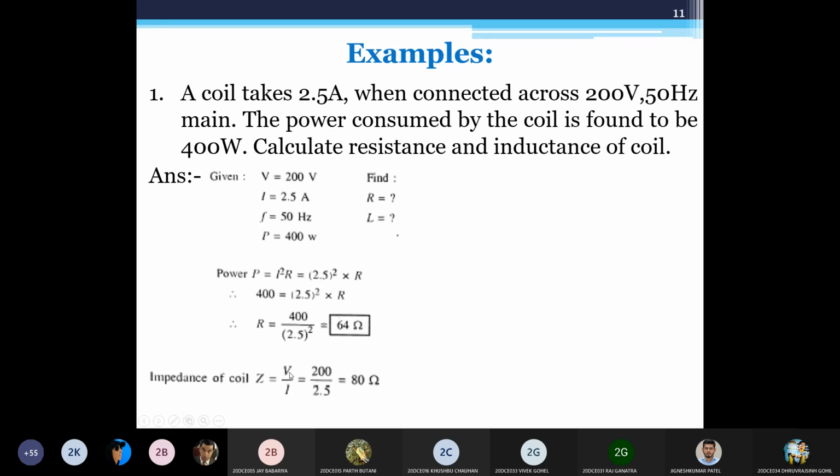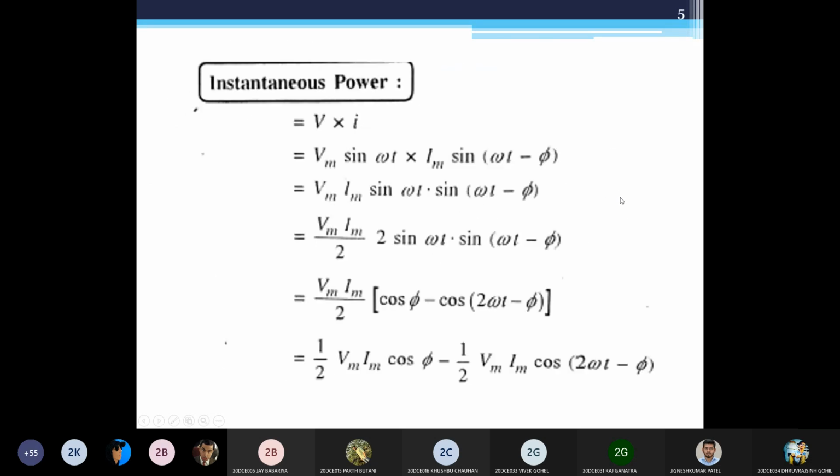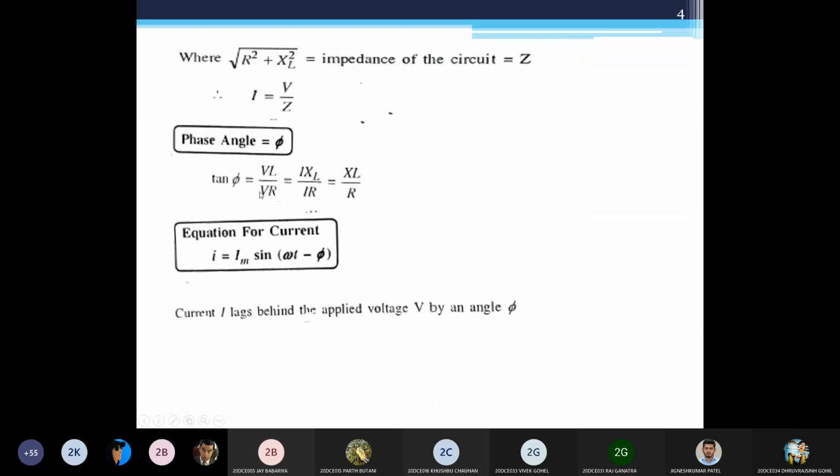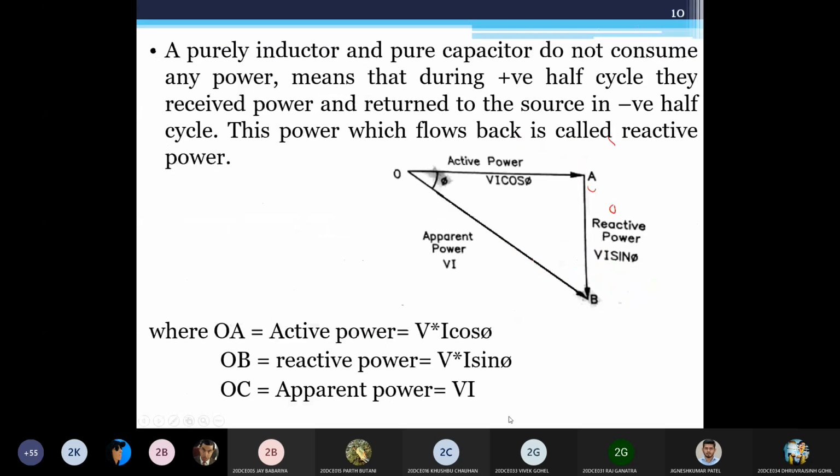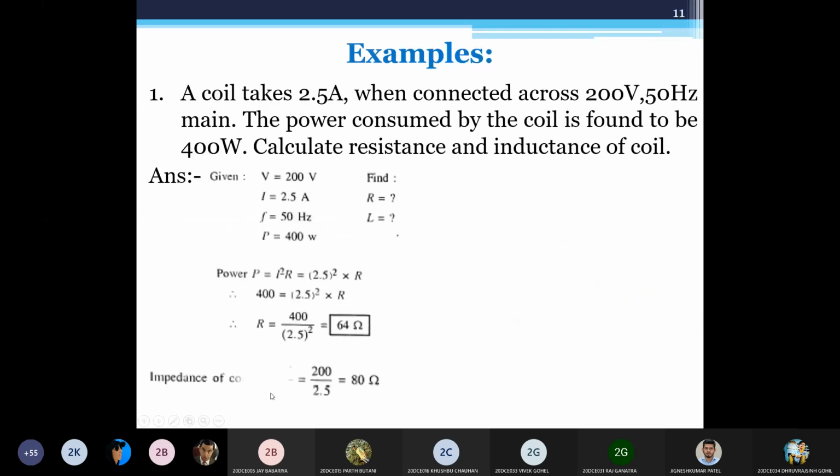Z is equal to V by I. Impedance is equal to V by I. So I know the total impedance is 80 ohm. Now if the resistance is 64 ohm and the total impedance is 80 ohm, I can easily calculate my inductive reactance. How? Z is equal to under root R square plus XL square. Again, this equation is from that same theory. See, here we have derived that equation, R square plus XL square, which we have represented as Z. I know the value of R, so I can find out XL. Z is 80 ohm, which we found by dividing V by I.